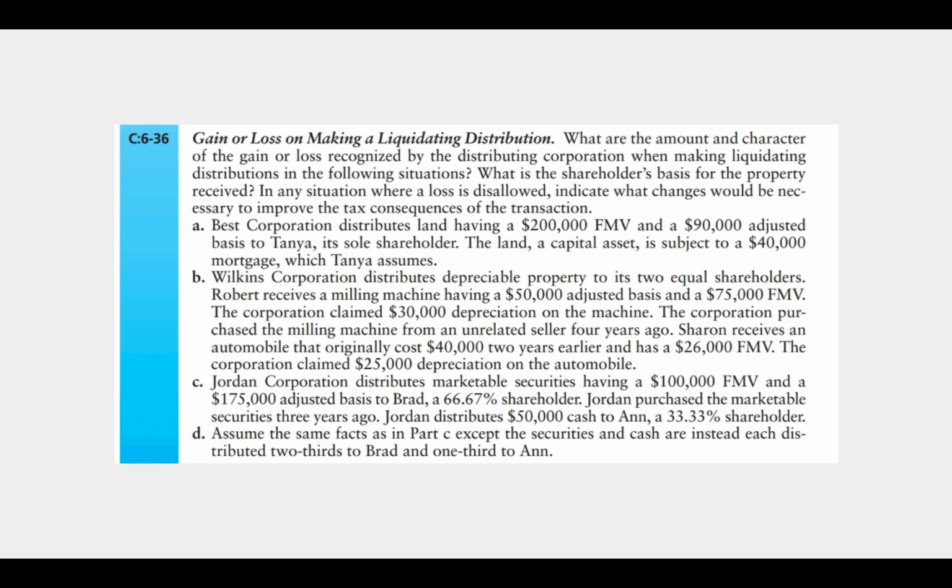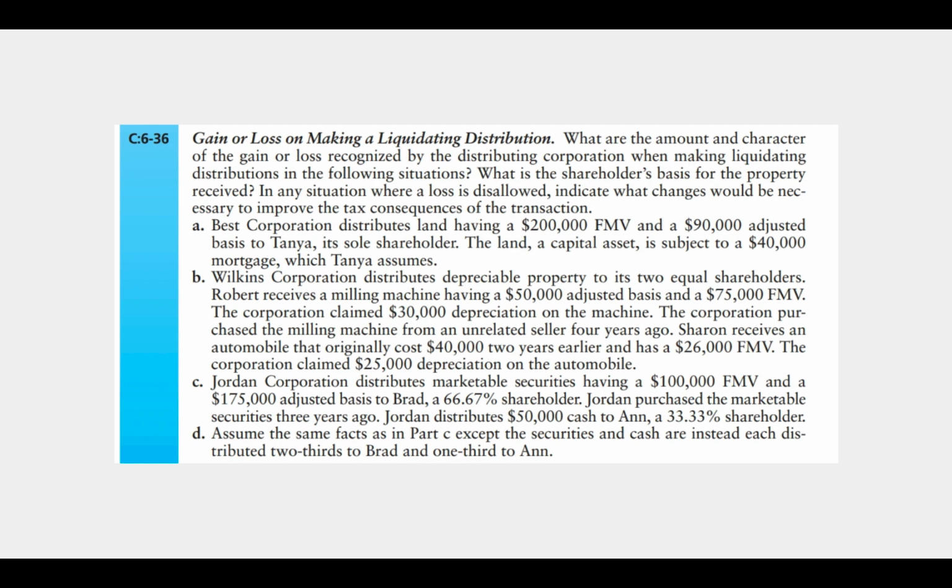A, Best Corporation distributes land having a $200,000 fair market value and a $90,000 adjusted basis to Tanya, its sole shareholder. The land, a capital asset, is subject to a $40,000 mortgage, which Tanya assumes. Okay, this one's pretty simple. The only thing they've thrown in there that is making it a little more complicated is the liability.